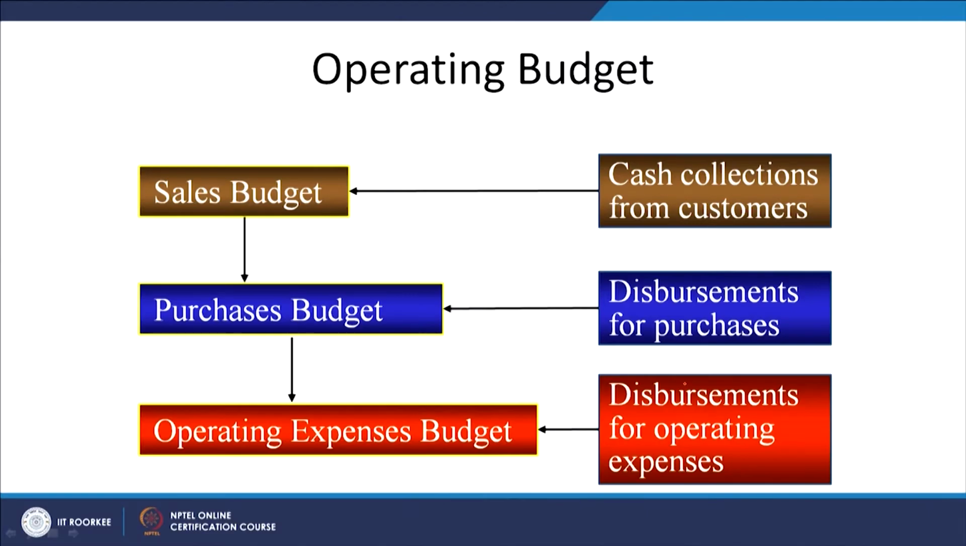Then the third one is the operating expenses budget. Apart from the material, as I discussed earlier, apart from inventory, you have to incur so many other operating expenses. For example, labor expenses, factory expenses, power expenses, water expenses, and other inputs like oils and lubricants. These are all called operating expenses, partly fixed and partly variable, right. So in operating expenses we have to prepare the budget in detail.